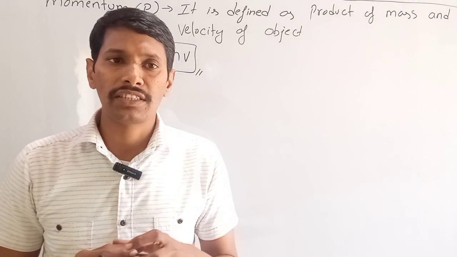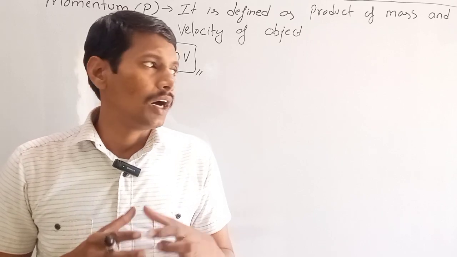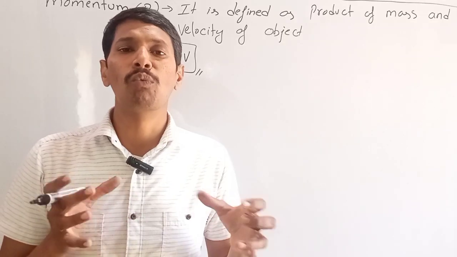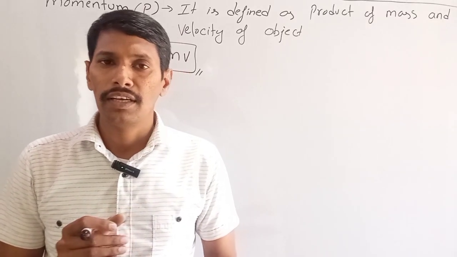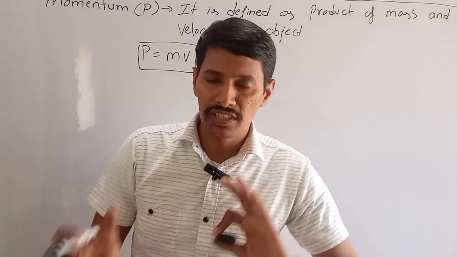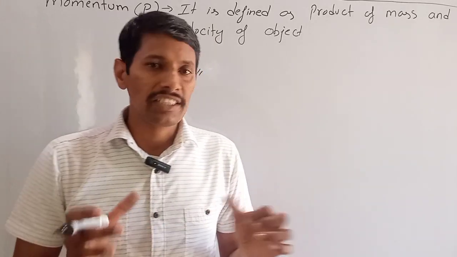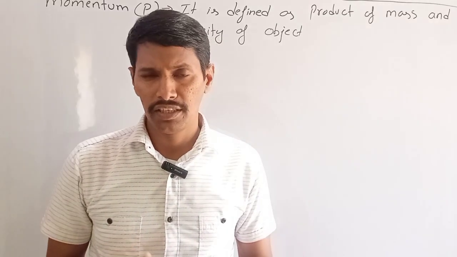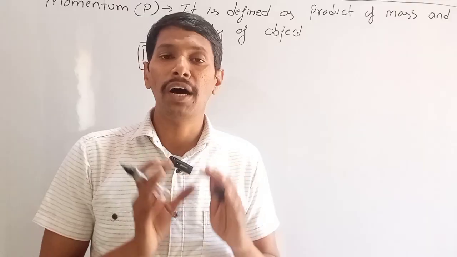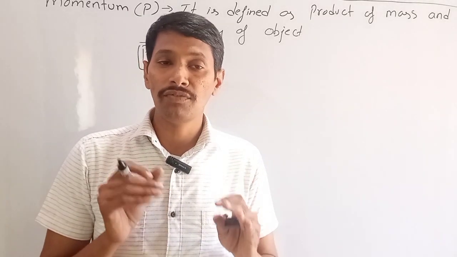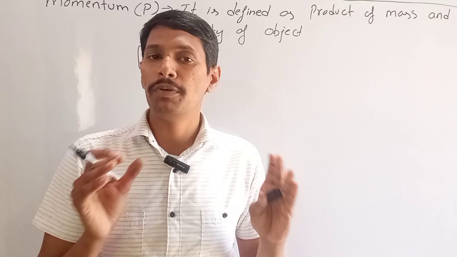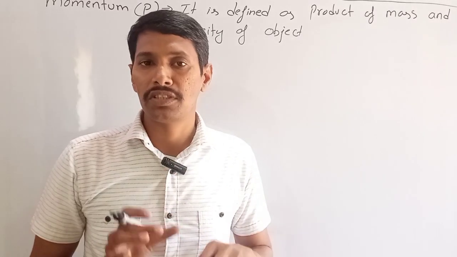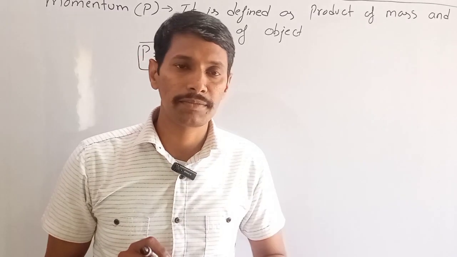In real life significance, we can say that momentum is something that makes it hard for a moving object to stop. Let me consider an example for you to understand it in better way. Let's suppose if a truck is moving with a velocity of 2 meters per second, the velocity is very less, but the mass of the truck is very high. So because of that, its momentum is going to be very high and it will be very hard for us to stop such a moving truck with our bare hands.